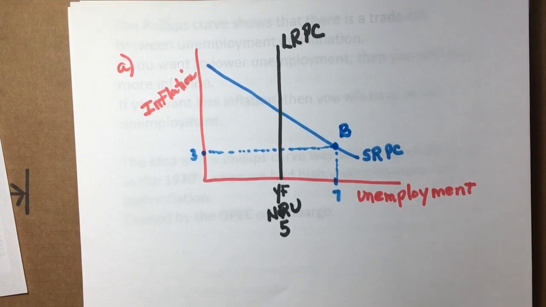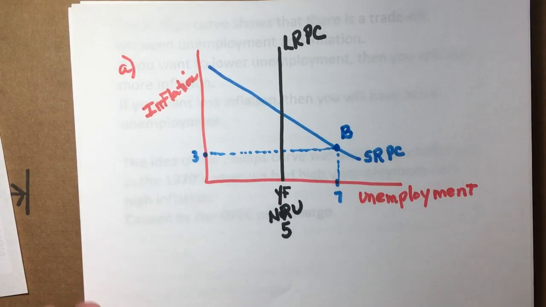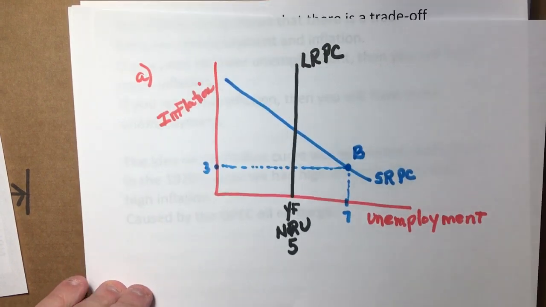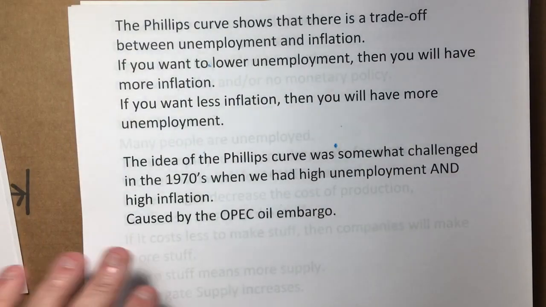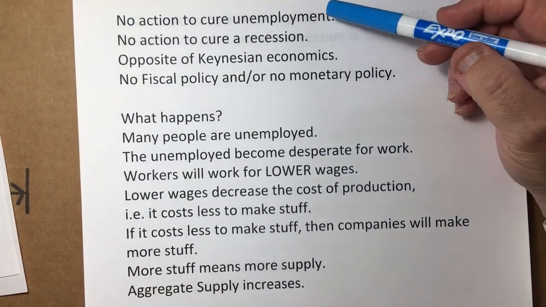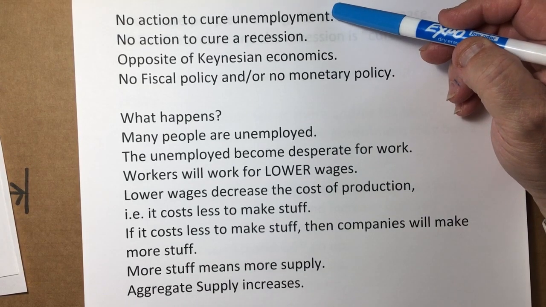Now, the next part of the question. Assume that the government of country X takes no policy action to reduce unemployment. What will happen to certain things? That's what we're going to talk about now in part B. Part B says the government takes no action to cure unemployment.